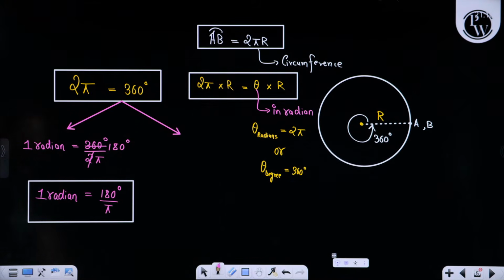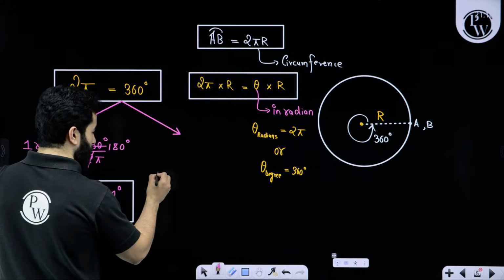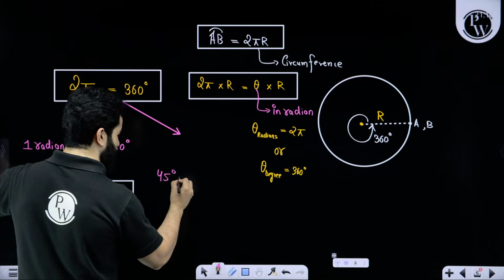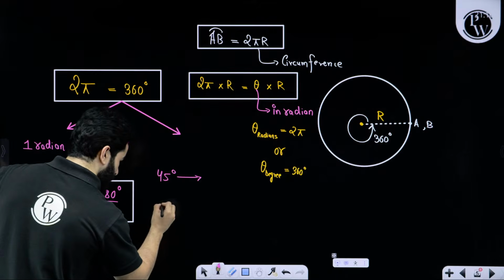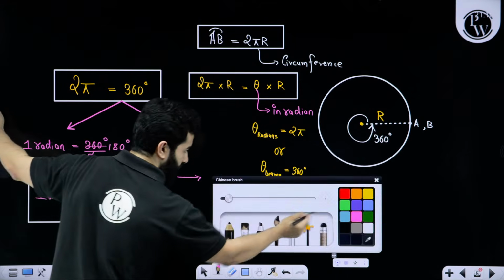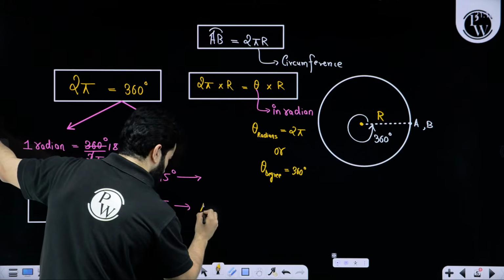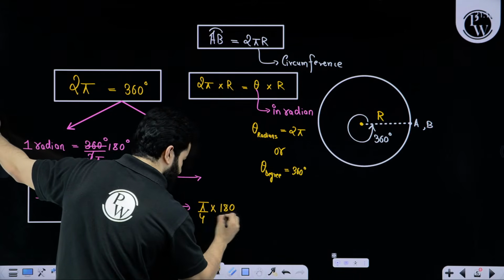Hopefully this is all clear to you. Let's suppose someone tells you to write 45 degree in radian, or to write pi by 4 in degree. Simply write pi by 4 and multiply by 180 degree divided by pi.